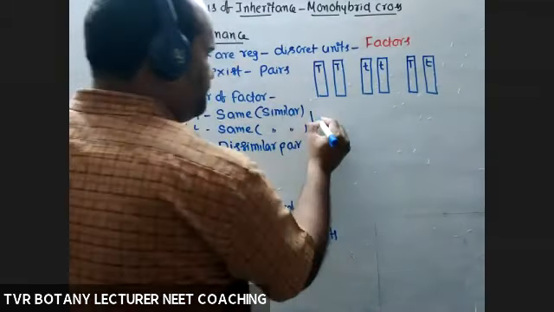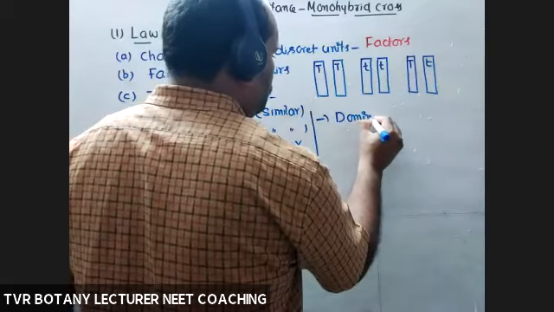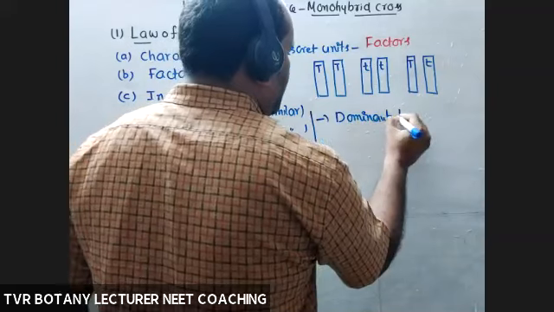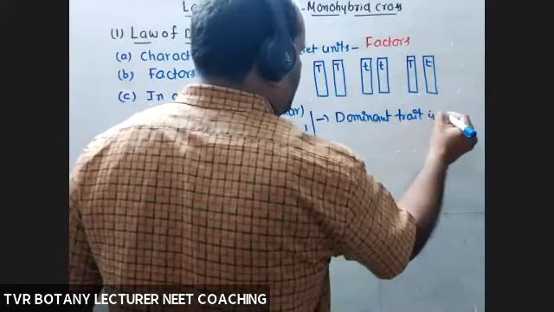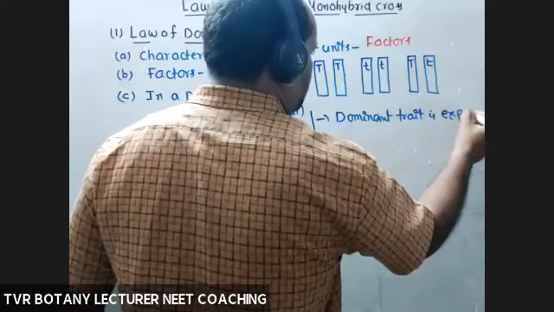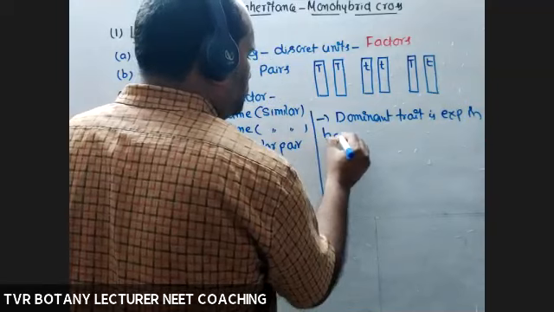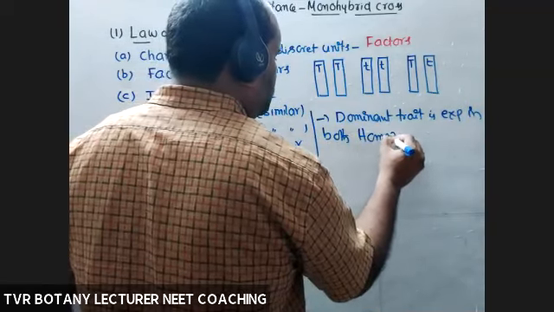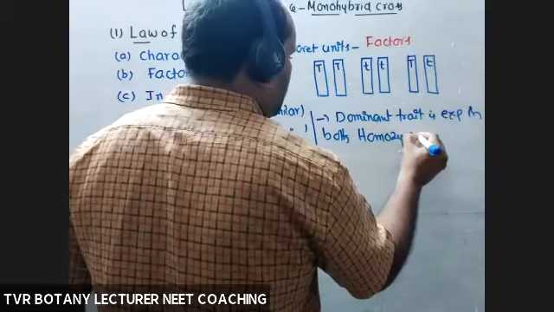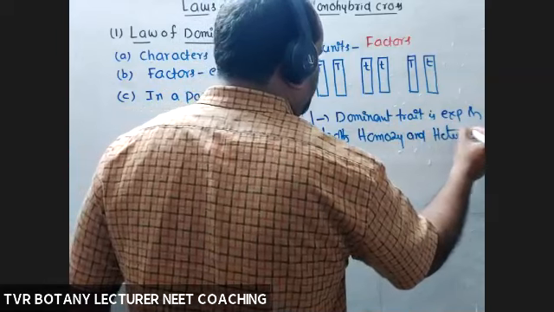Next, the dominant trait is expressed in both homozygous and heterozygous condition.